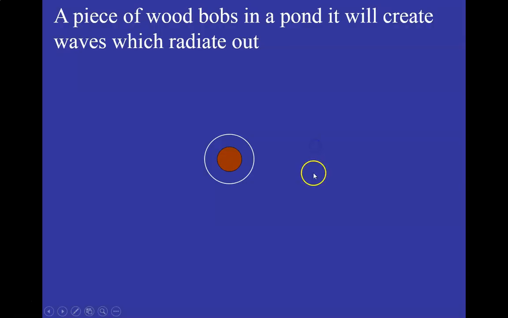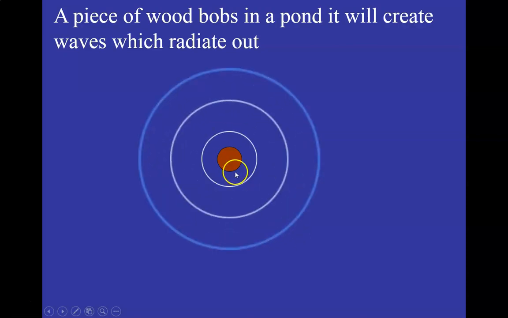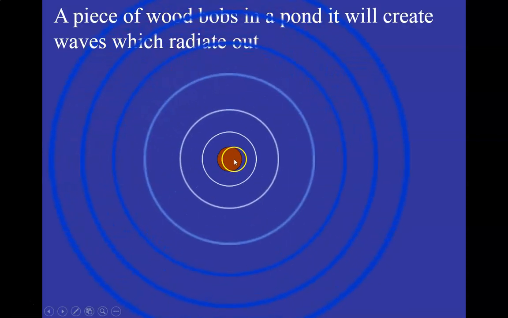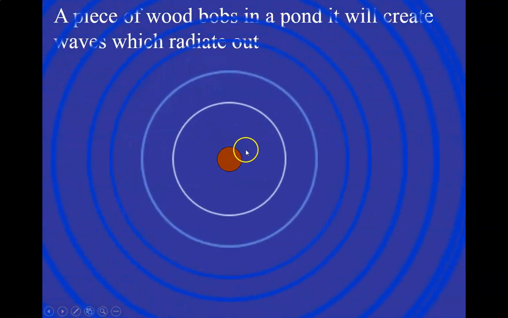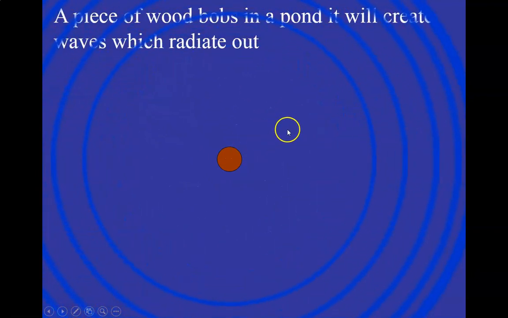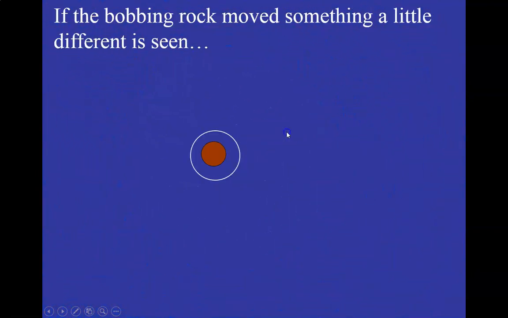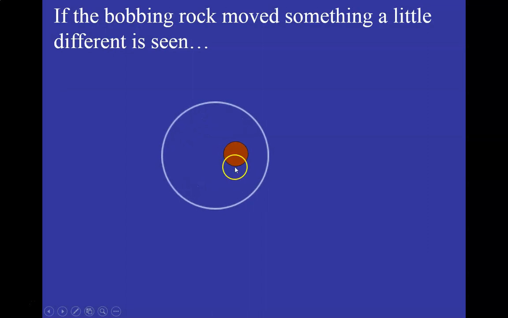Let's see. So on to what happens if the source of the sound moves a little bit. If it's not moving and I drop a rock in a pond, the water waves radiate out all from the same point. Okay? If that rock is moving as it's bobbing up and down, you see something different.